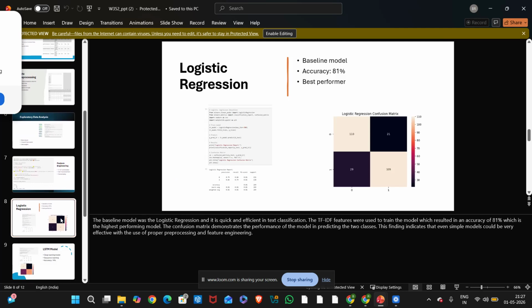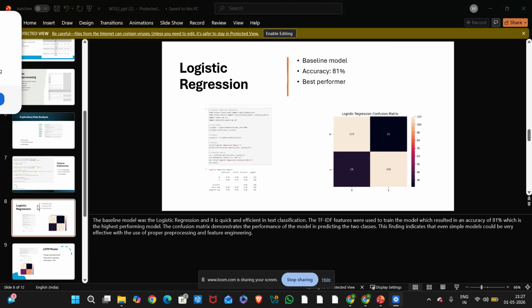Logistic regression. First, I used logistic regression as a baseline model. It achieved 81% accuracy, which was the best among all models. This shows that even simple machine learning models can perform very well with proper processing. Best performing model equals logistic regression.